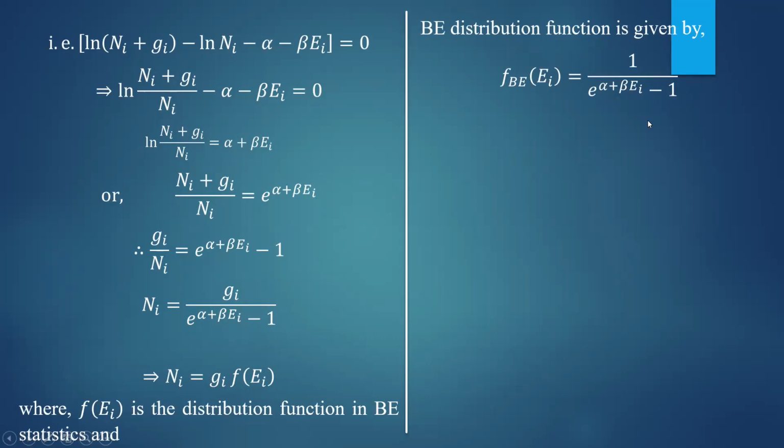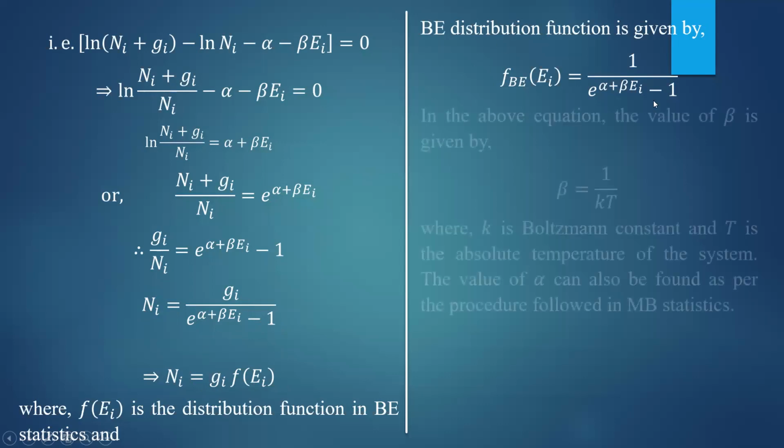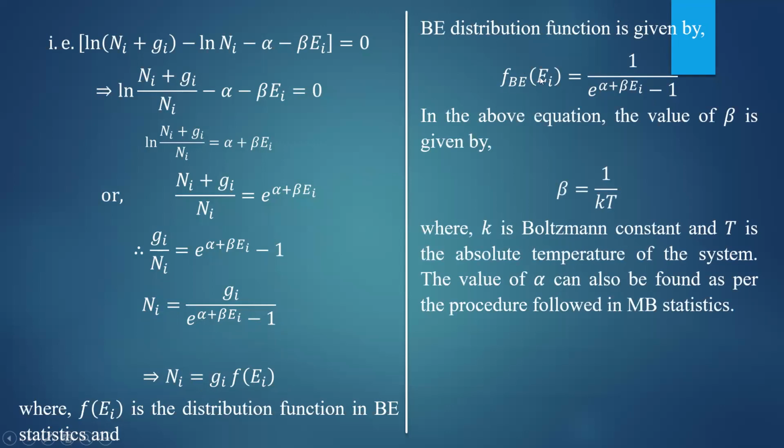So what we have done, we have obtained the expression for Ni, and we have compared it with the general equation Ni is equal to Gi into f of Ei. Here in place of f of Ei, we have 1 divided by e to the power alpha plus beta Ei minus 1. So that is called the Bose-Einstein distribution function. Therefore, FBE of Ei is equal to 1 divided by e to the power alpha plus beta Ei minus 1.